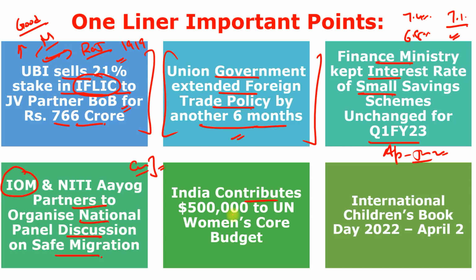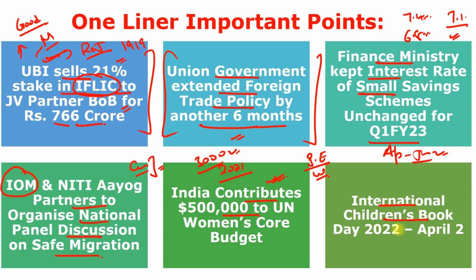Next, India contributes $5 lakh to the United Nations Women Core Budget. So India contributed to the United Nations Women, which is an agency for the gender equality and women empowerment, for their core budget. And with this contribution, India reaffirmed its support for the gender equality, for women empowerment and development. And in 2021, India also contributed $3 lakh to the United Nations Agency for Gender Equality and Women Empowerment.